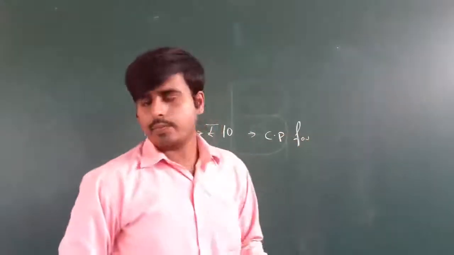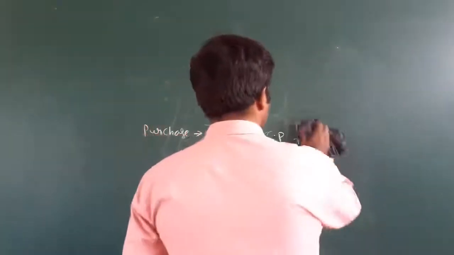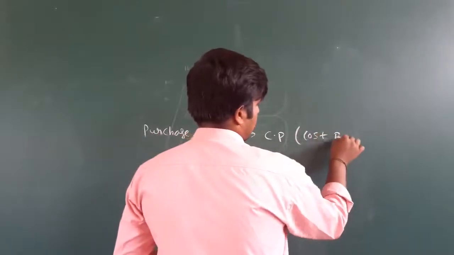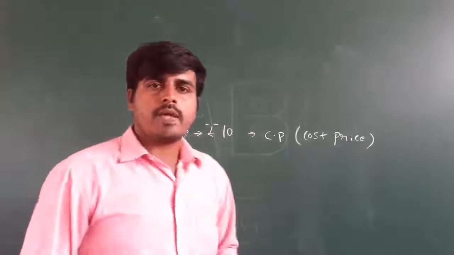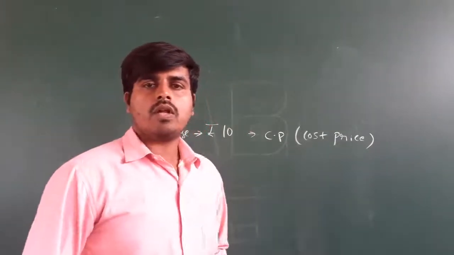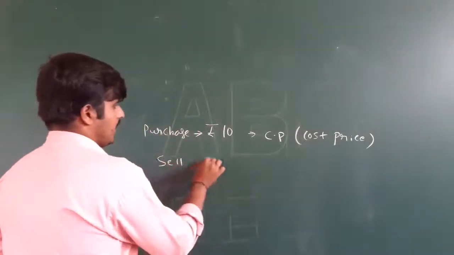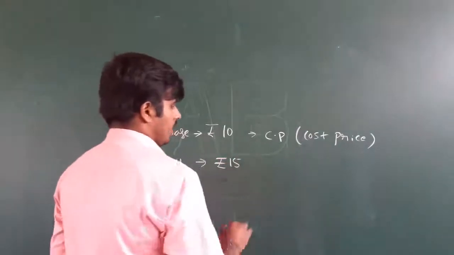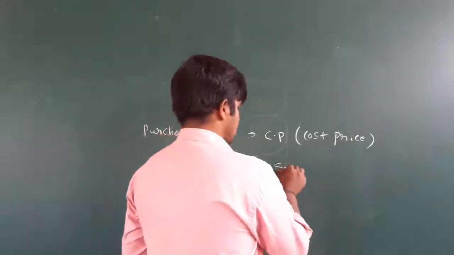What do you mean by CP? Cost price. It is the price I am paying for it. After purchasing a pen for 10 rupees, if I sell it for rupees 15 to my friend, then it is known as a selling price, SP. Selling price.